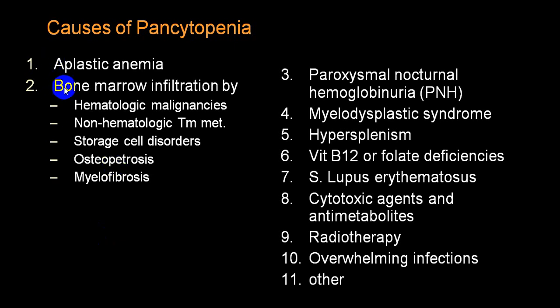Aplastic anemia, bone marrow infiltration by hematological malignancy, particularly leukemia. Non-hematological malignancy can also infiltrate the bone marrow.